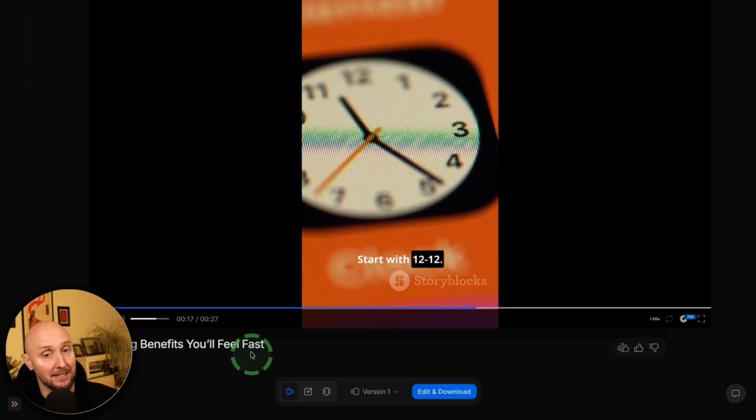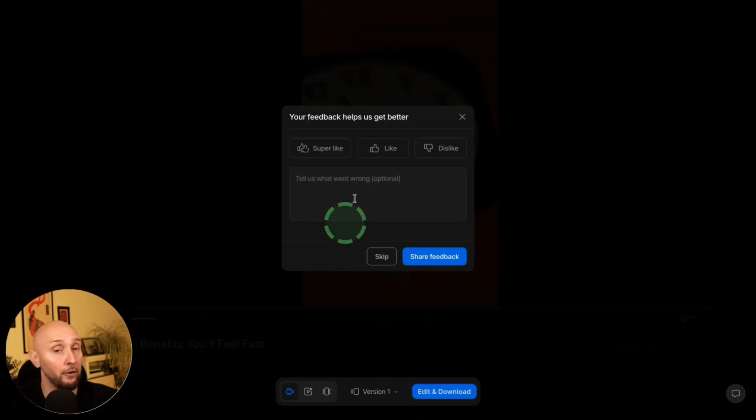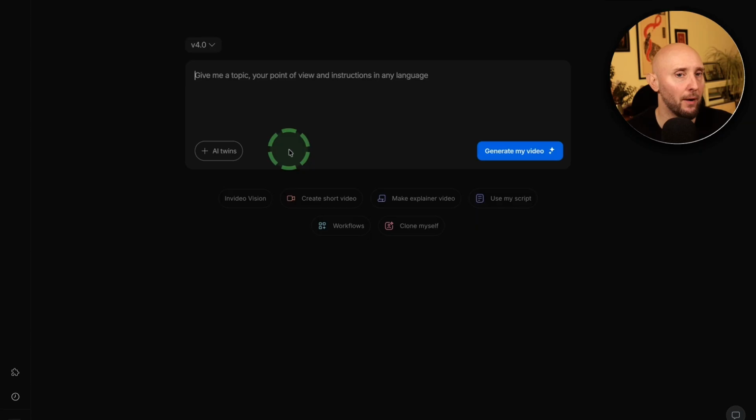Now, if I want to make any edits to my video, I can do that down here. Give a few more prompts to make changes. Now, before we move on to AI tool number 4, I just want to quickly show you the generative AI features of InVideo. Now, back in the InVideo editor, remember we had this InVideo Vision feature right here.